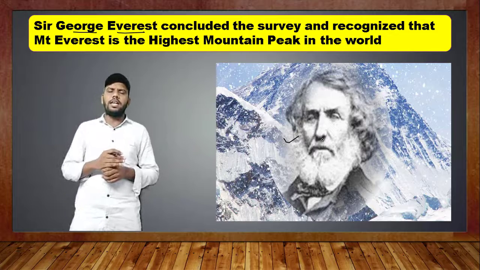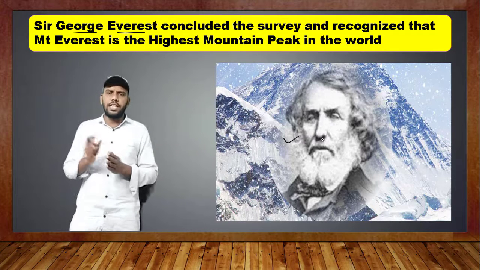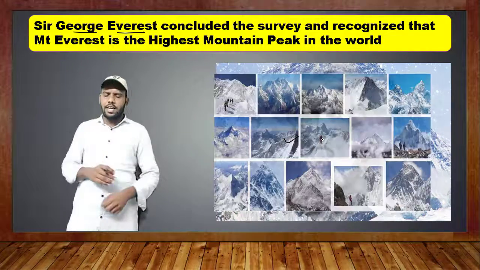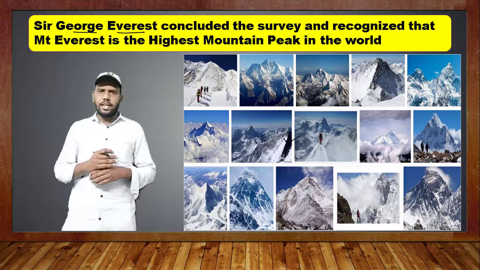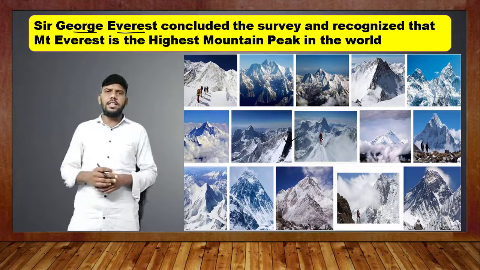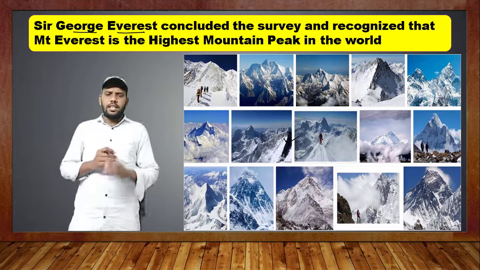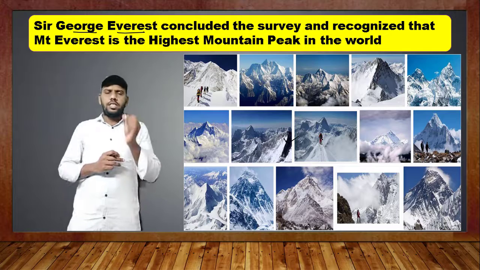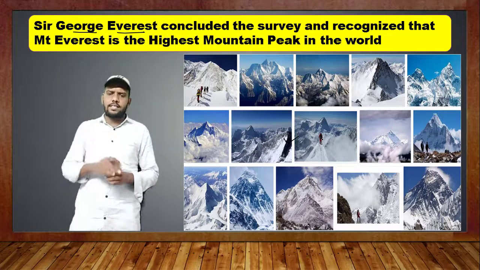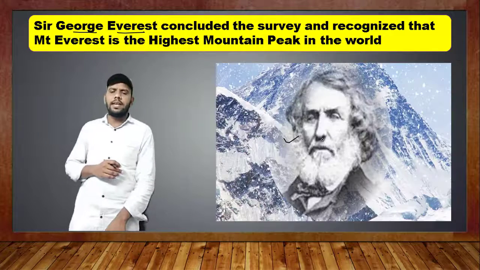The peak is found near Sikkim. It is mainly in Nepal, near Sikkim in our country. Here you can see the picture of Mount Everest. But you know, the highest mountain peak in the world, Mount Everest, got its name from the great geographer. Who is the person? George Everest. George Everest concluded the survey and recognized Mount Everest as the highest mountain peak in the world.